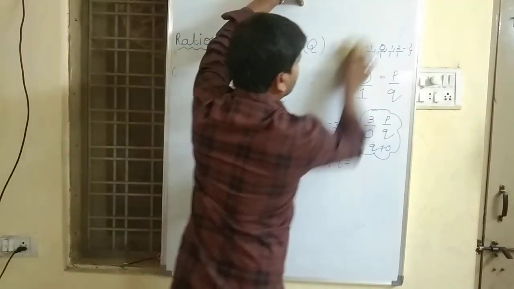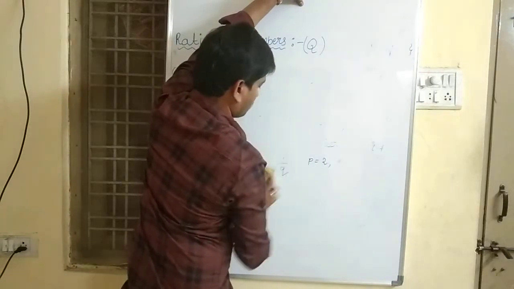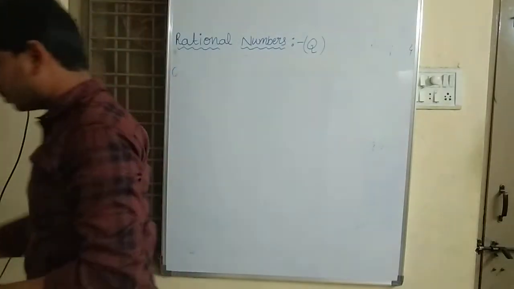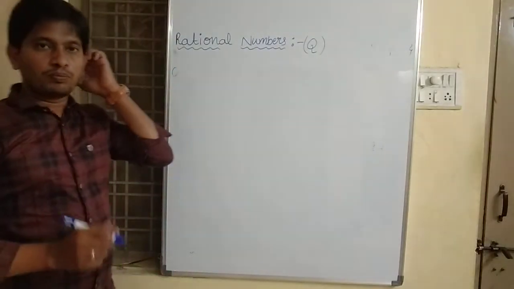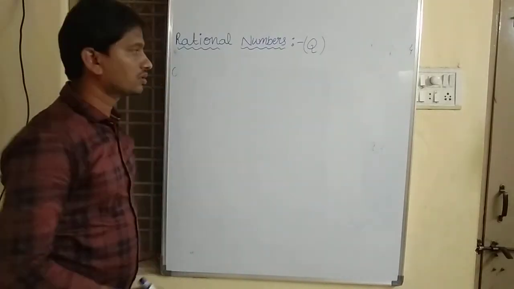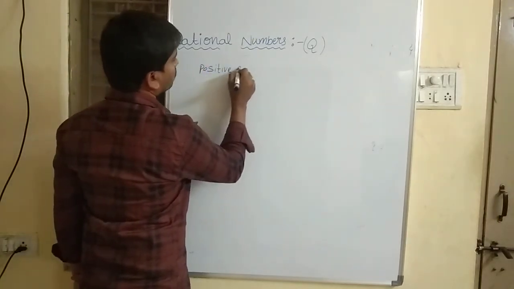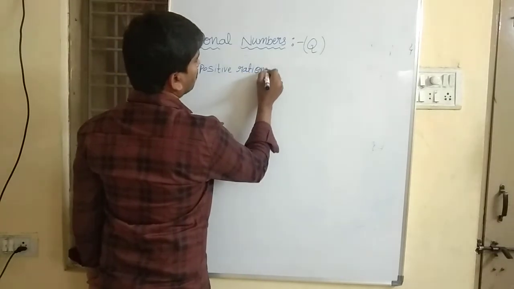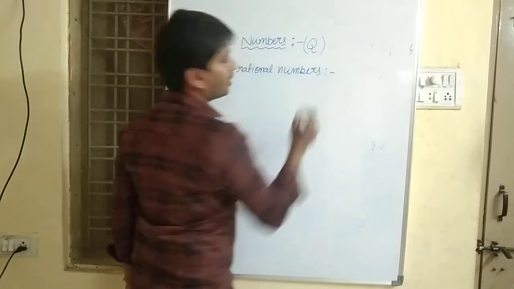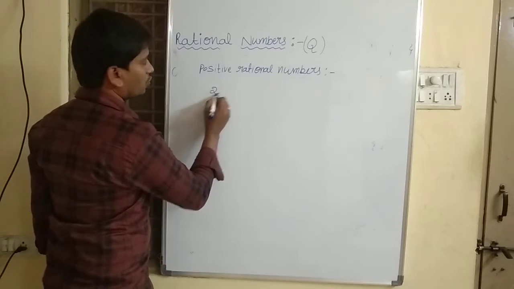Next, positive rational numbers and negative rational numbers. You see here, for example, 2 by 3.